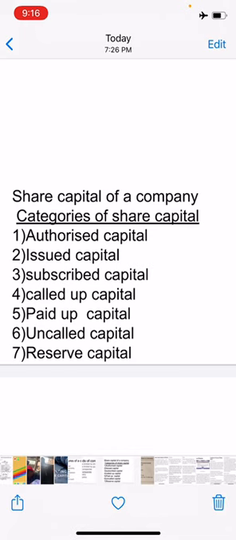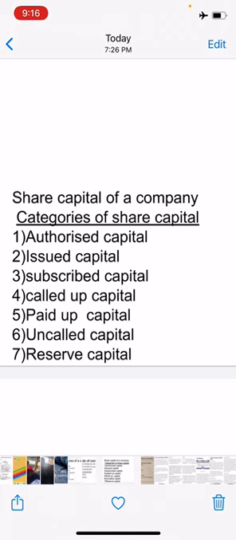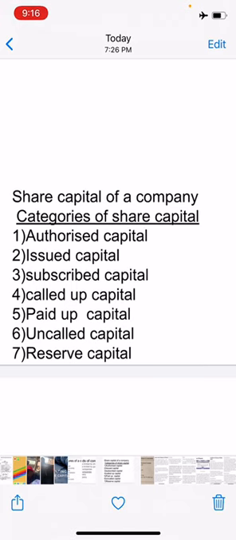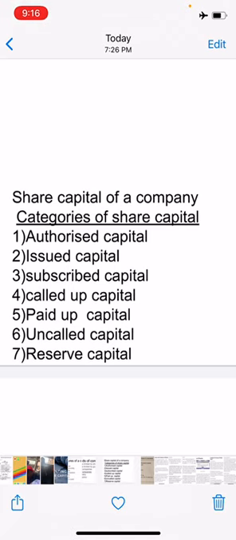Okay, so this 7 rupees is the called up capital here. Now paid up capital. Now what is paid up capital? It is that portion of called up capital which has been actually received from the shareholders. When the shareholders have paid all the called amount, the called up capital is the same as the paid up capital. But if any of the shareholders has not paid the amount on call, such an amount may be called as call in arrears. Okay, this is very important.